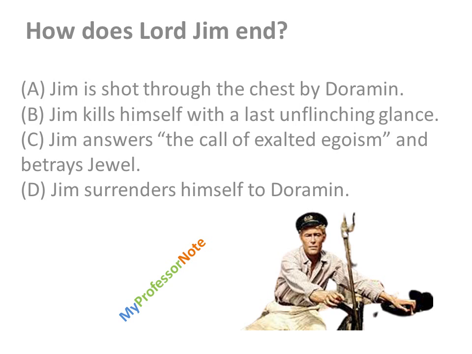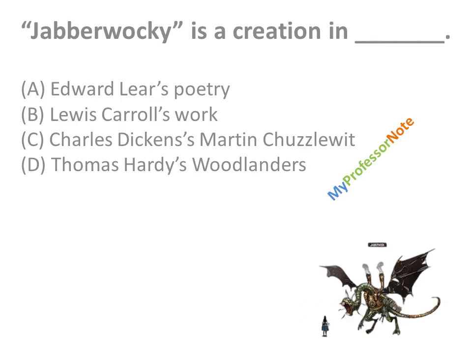And instead of saving the passengers, the captain and Jim saved themselves. And then he was filled with this very guilt. Lord Jim is the novel written by Joseph Conrad. And the right option here is A, which is Jim is shot through the chest by Doramin. Right? So you must read this novel. This is a very important one.